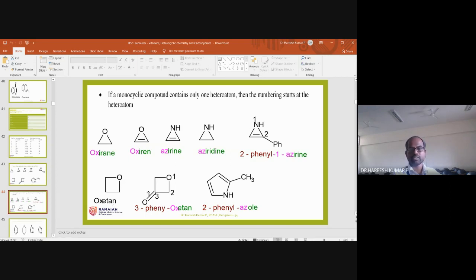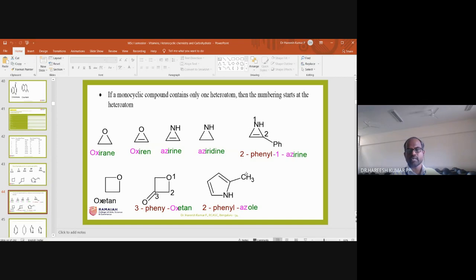So this will be the substituent. Here, instead of writing 3-phenyl, you have to write 3-oxo, 3-oxo-oxetane. If you want to write phenyl, you have to convert this keto into phenyl. But you take it, you convert this 3-phenyl as 3-oxo. Oxo is the substituent for a carbonyl compound. So oxetane.